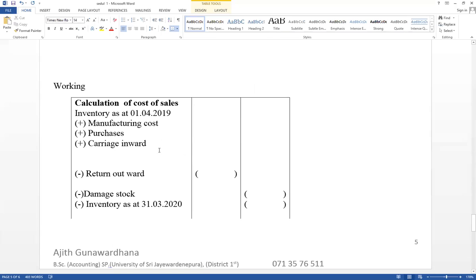If it has been given, loading, unloading, and import duty are also included. And return outwards, then damaged stock, as well as closing inventory. Sometimes inventory donation is also given. If it has been given, it should be included here.